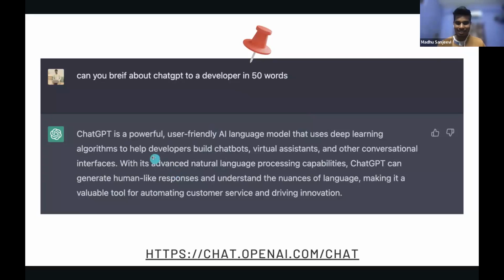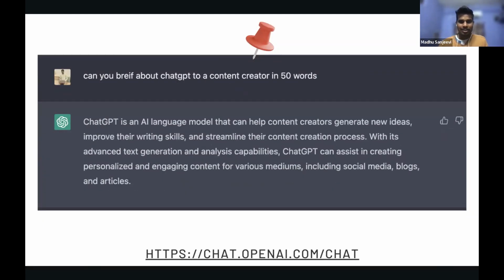So it basically tells you that you can build algorithms, chatbots, virtual assistants. I think if you're a developer, you probably understand it very well, so I'm just going to skip it. Then if you're a content creator, for example, you want to create content for social media, like posts or even tweets or LinkedIn posts, whatever posts you want to create. Obviously we struggle to create, for example, if I have to explain something, it's very hard for me as a human being to use words that are very catchy, that sound really amazing. But with ChatGPT, you can probably solve that kind of thing.